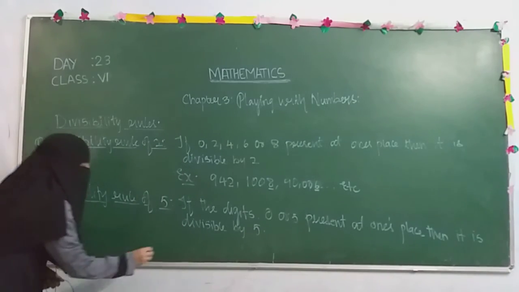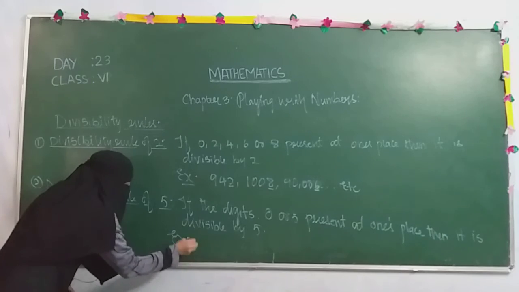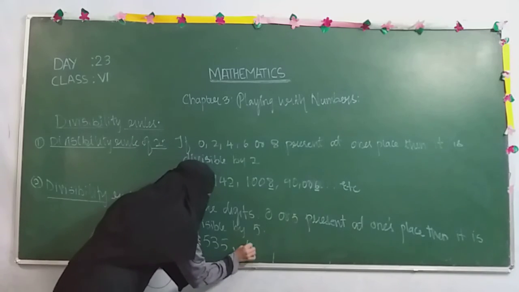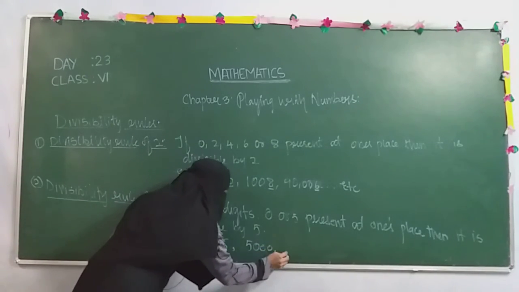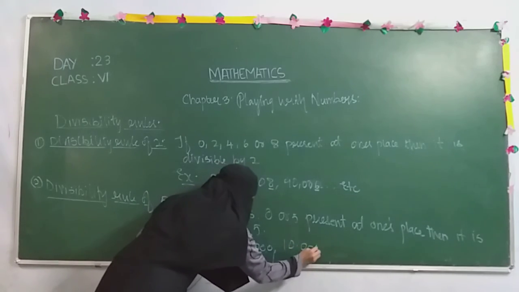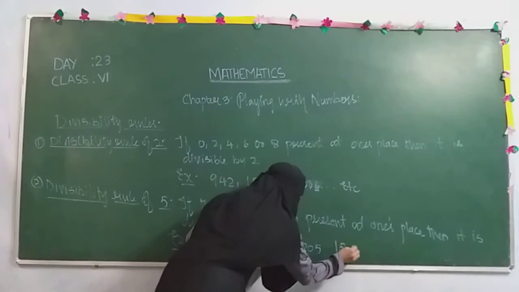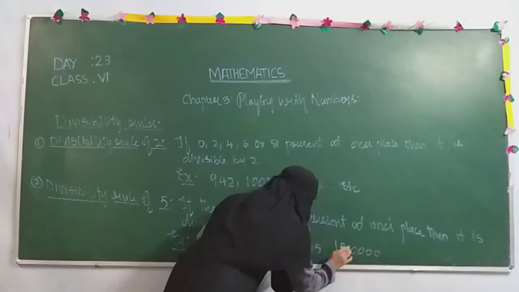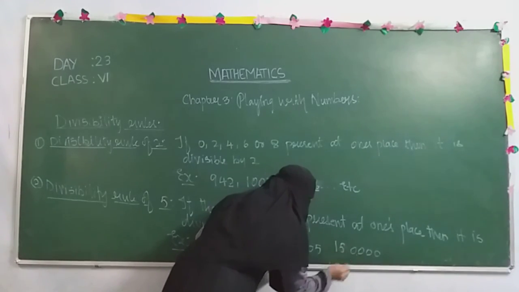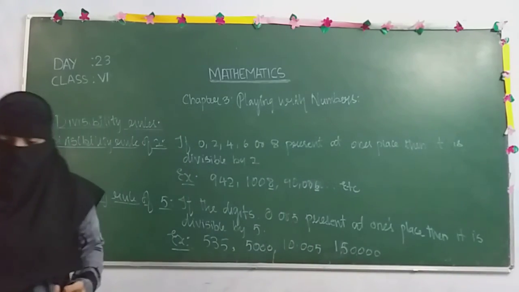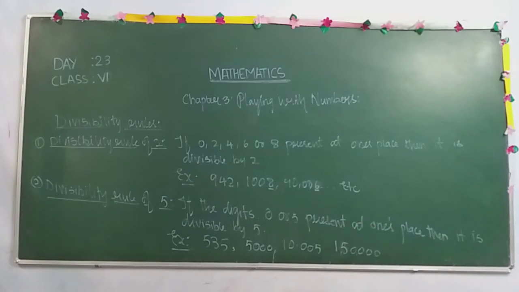For example, 535, 5,000, 10,005. So these are the examples given for the divisibility rule of 5.